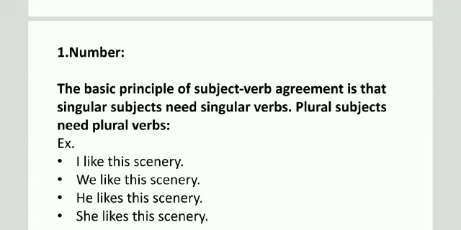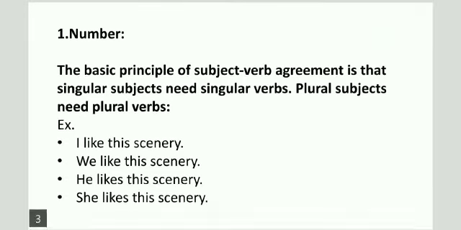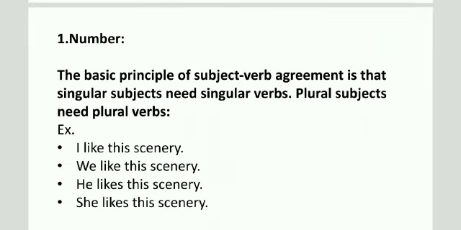Here I and we both are plural, so we have to use the plural verb like. In the second sentence also, like. All the verbs are always in plural number. If we want to make it singular, then we'll have to use s or es with verbs.